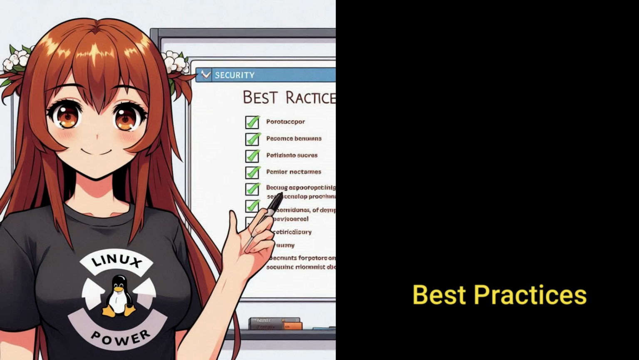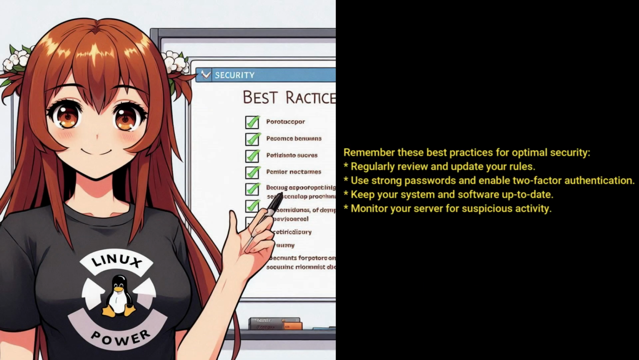Best practices. Remember these best practices for optimal security. Regularly review and update your rules. Use strong passwords and enable two-factor authentication. Keep your system and software up to date. Monitor your server for suspicious activity.